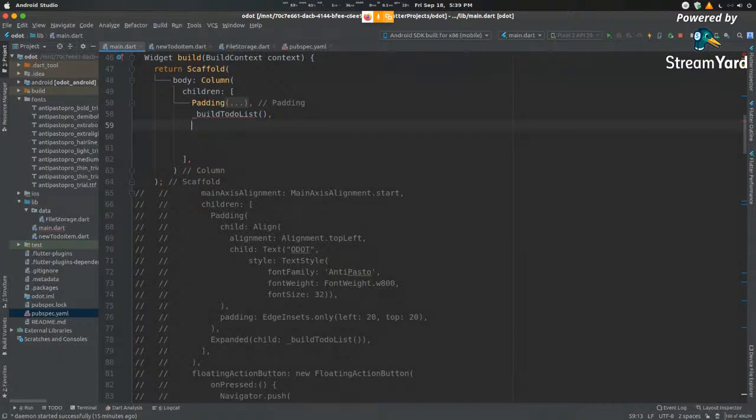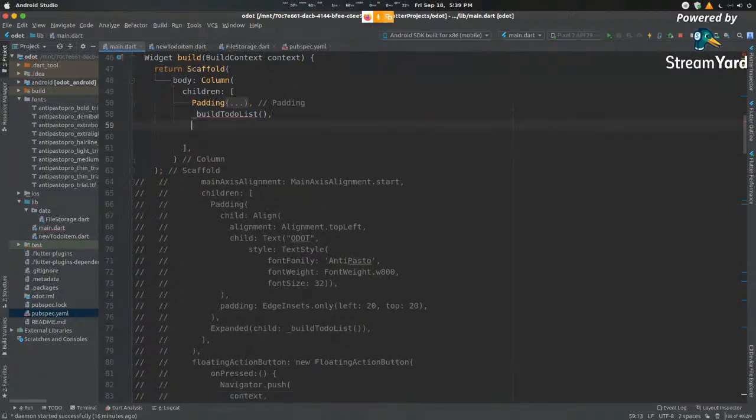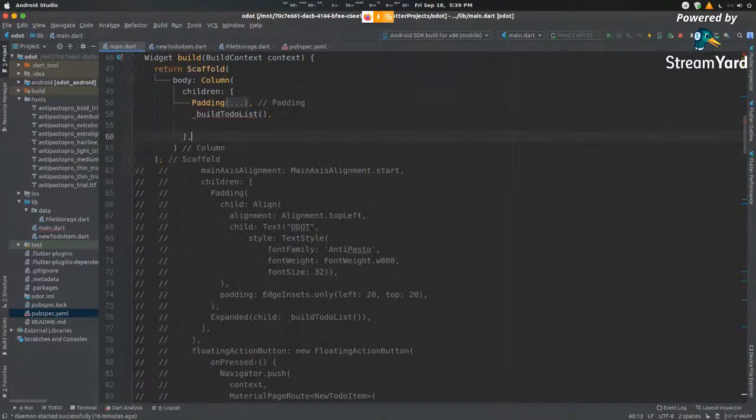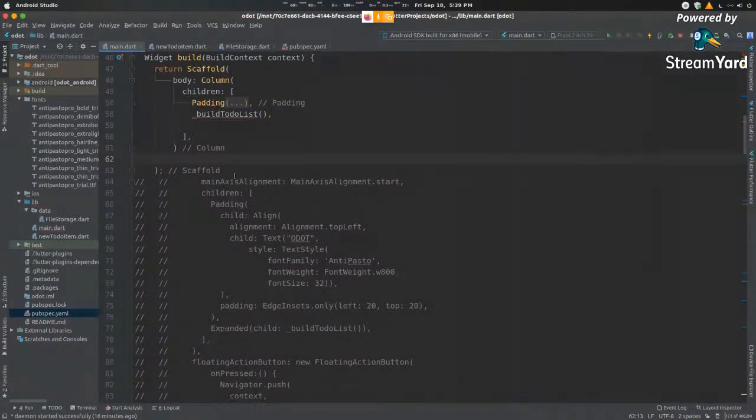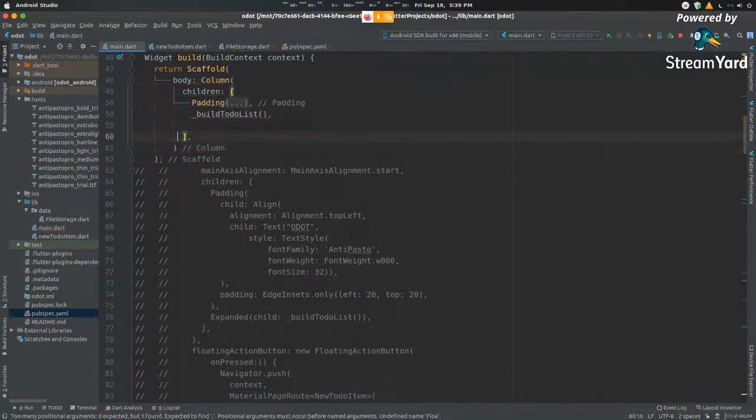After that, we need to define a button, right? So let us head out. We can define the button inside our column as well. But since we are having a button at the bottom right, it's better to use a floating action button. A floating action button is a default library that's available on iOS, it's available on Android, it's also available on Flutter. This is a button that hovers above every single view that you have. So let's open this up.